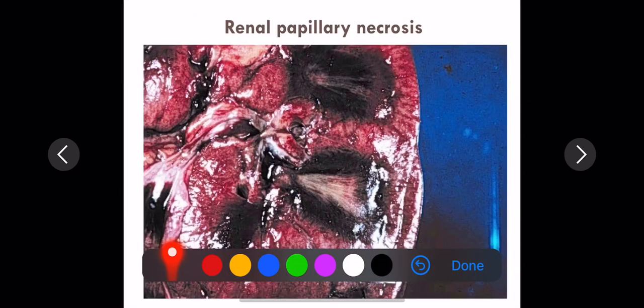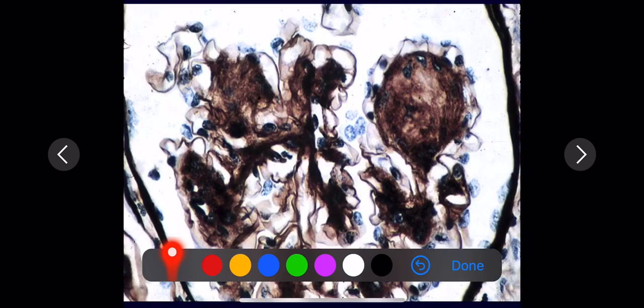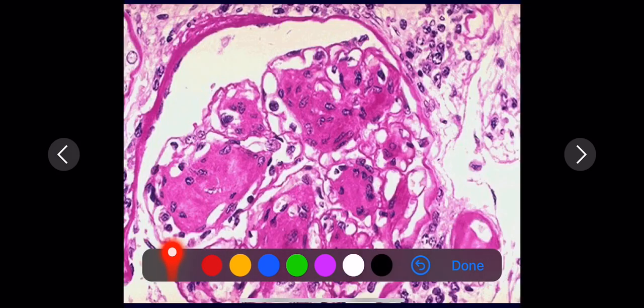Then you have renal papillary necrosis. As you can see, the tips of the papillae are necrotic here. Also seen in the glomerular lesions are fibrin caps. They are prominent subendothelial accumulation of hyaline material.